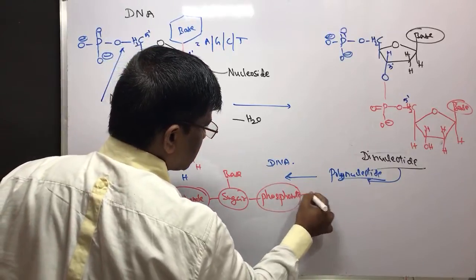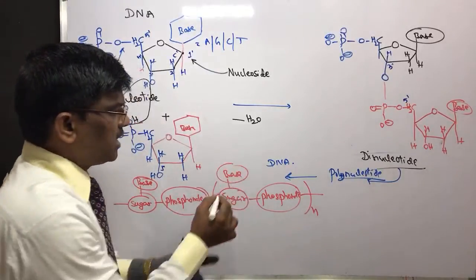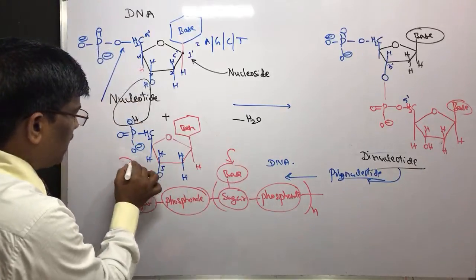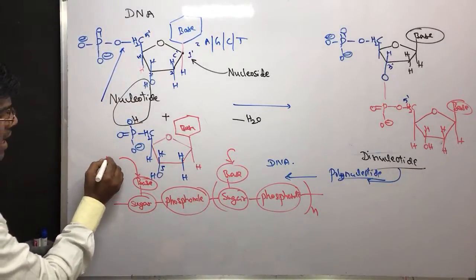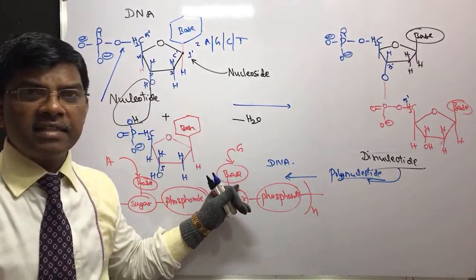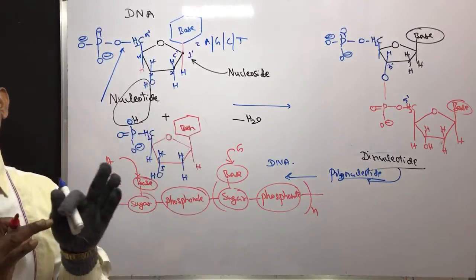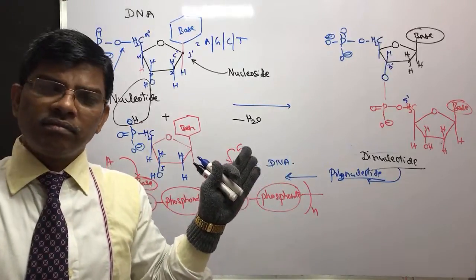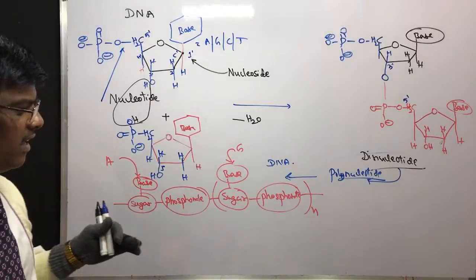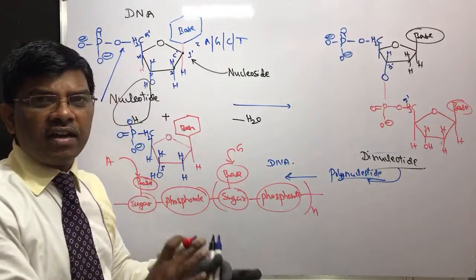So I can write this as n number of base, sugar and phosphonate. The base differs. If it is A here, it may be G there. This sequence of bases is different in each and every human being, or all living or non-living organisms.